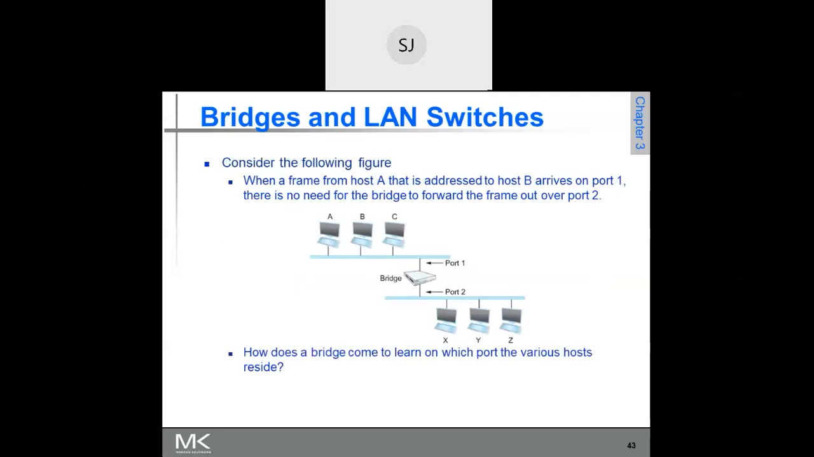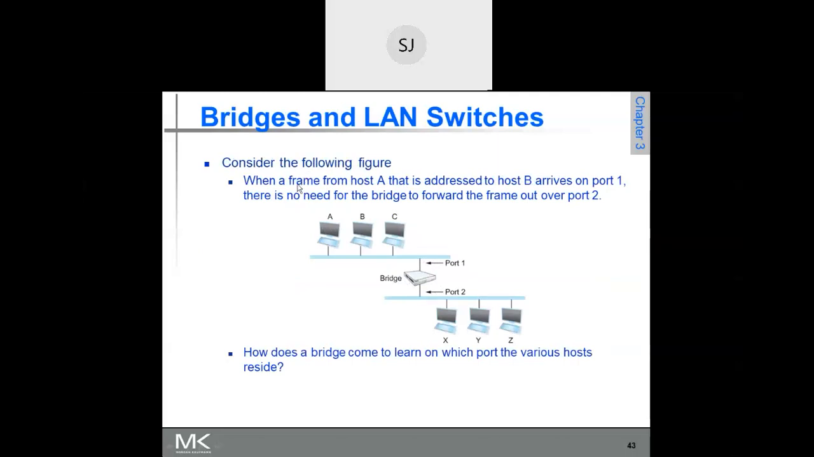See, this is the bridge. A bridge is nothing but a LAN switch, and a LAN switch is nothing but a bridge. This is one LAN, ABC, and XYZ is another LAN. So this is a bridge, and it connects two LANs.